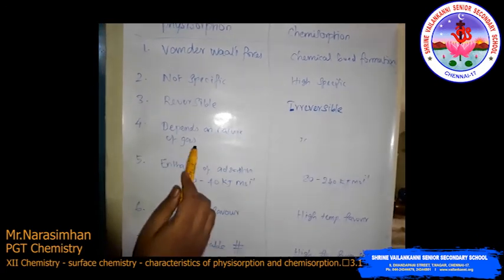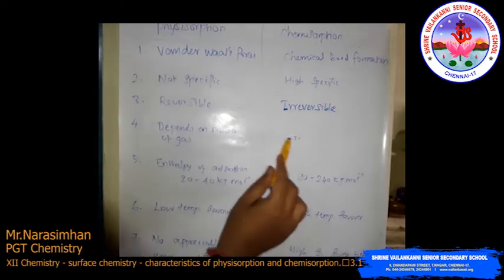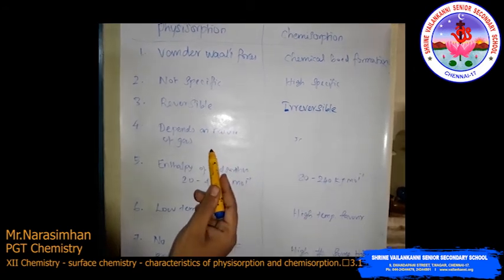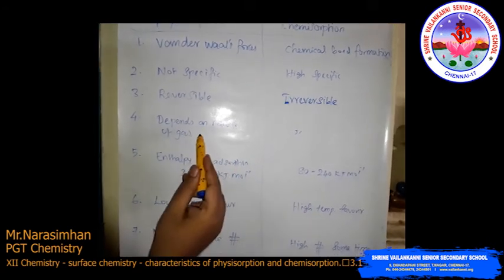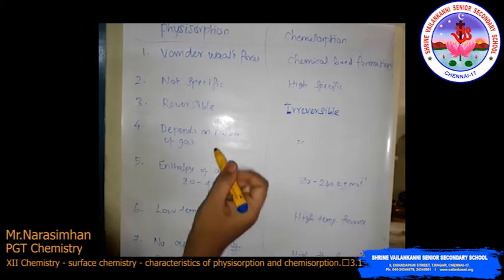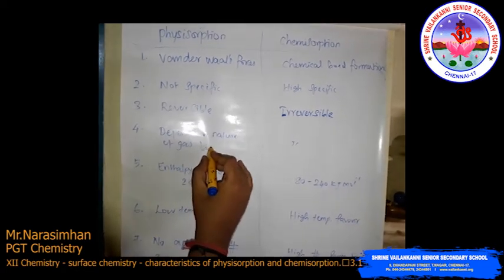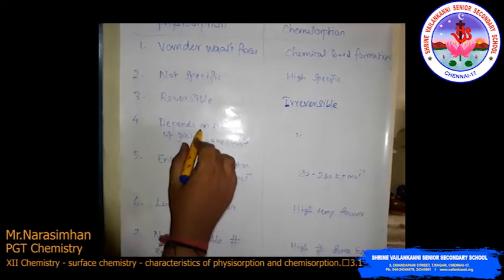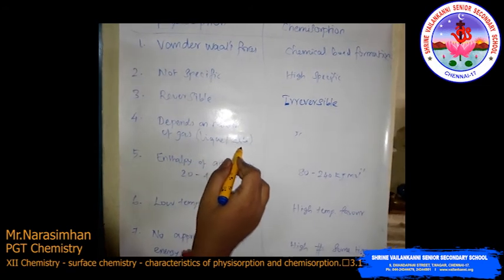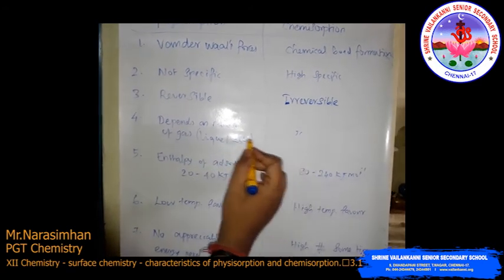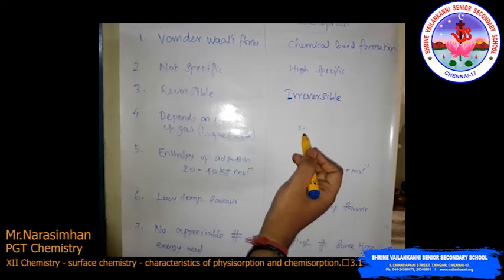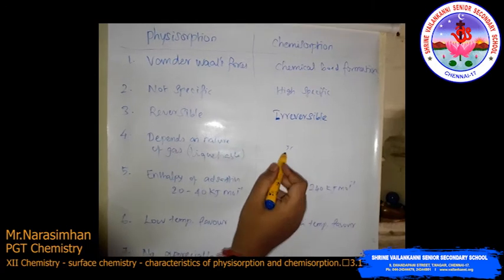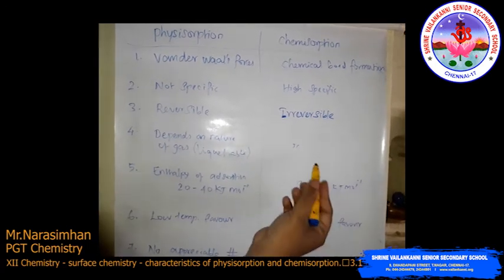Then both physisorption and chemisorption depend upon the nature of gases. But here, in physisorption, the more easily liquefiable gases are adsorbed readily. And in chemisorption, it depends on the nature of the gas, that is, a gas which can react with the adsorbent, so chemisorption.